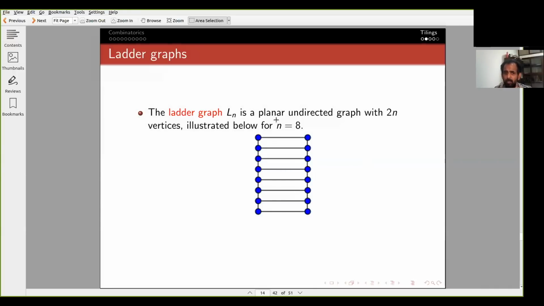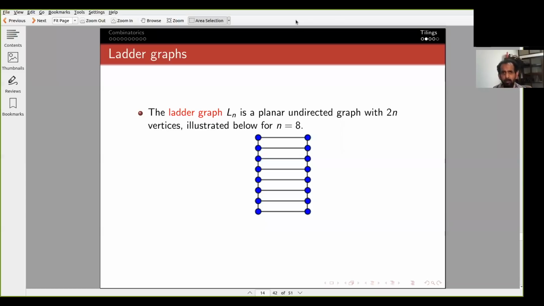So the perfect matching of the ladder graph is exactly the same problem as tiling. And for this case, we already obtained the answer. So let me repeat the argument, since many of you did not attend the first lecture. Let me share the other file. Okay, so